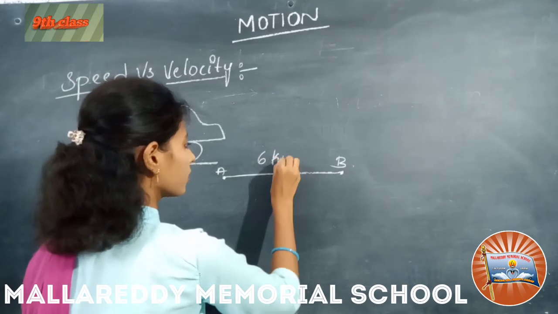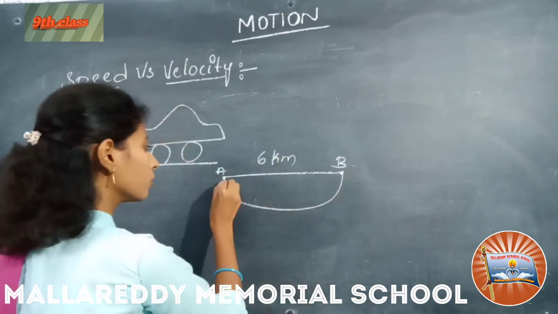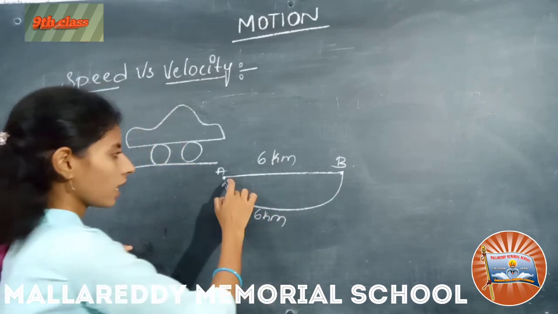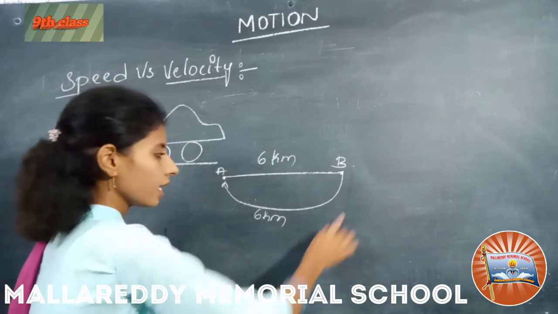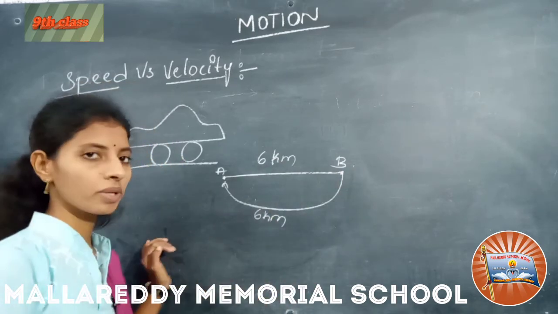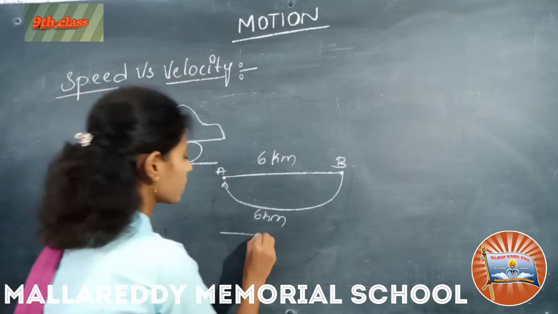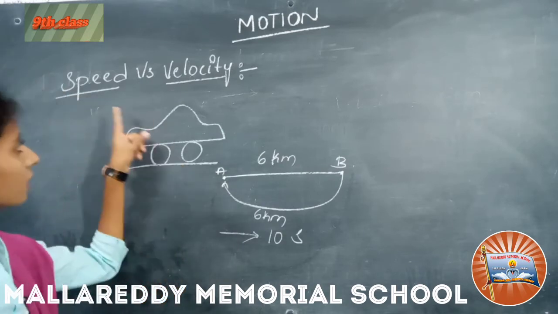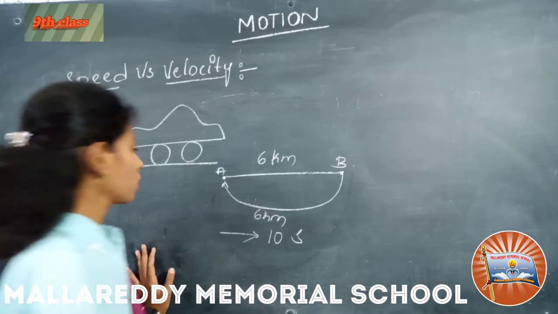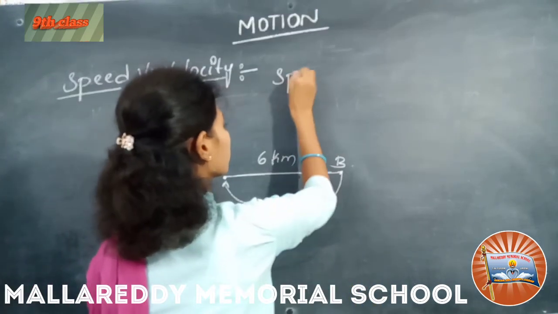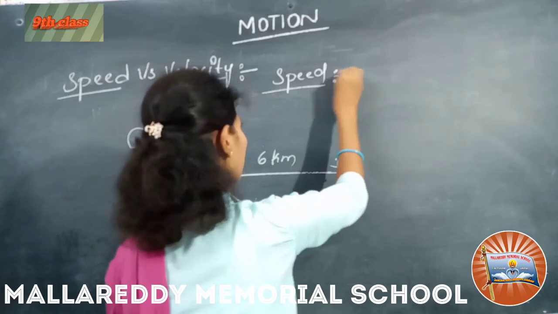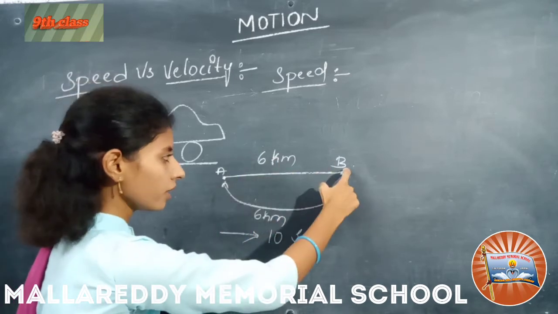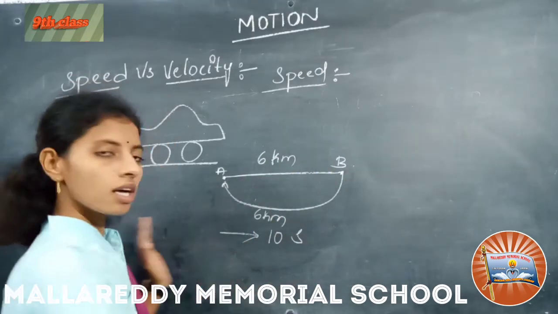This is 6 kilometers, and again it is travelling from B to A. This is also 6 kilometers. The car travels A to B 6 kilometers, again from B to A, that is also 6 kilometers. The total time taken is, assume, 10 seconds. Now we have to calculate speed and velocity for this. First speed: distance by time. What is the distance? A to B 6 kilometers and B to A 6 kilometers.